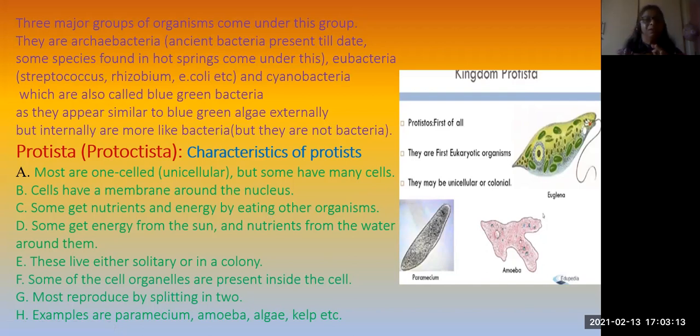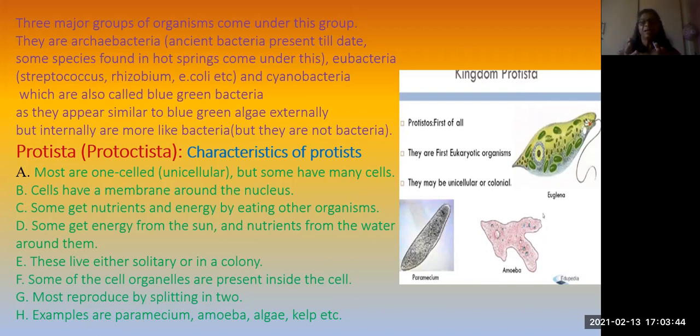That is very important. Some get nutrients and energy by eating other organisms. That means it shows heterotrophic nutrition. And some can produce food by themselves. That is autotrophic. So both types of nutrition, autotrophic and heterotrophic, we can see. Some stay single, and some can stay as a group. So solitary or colony type.